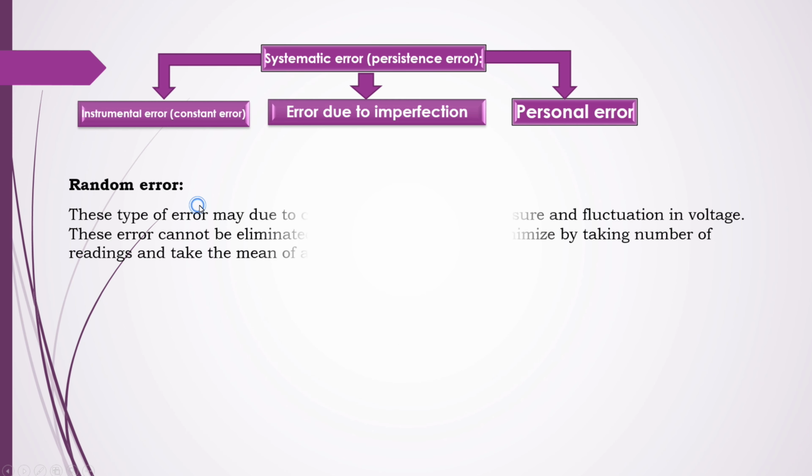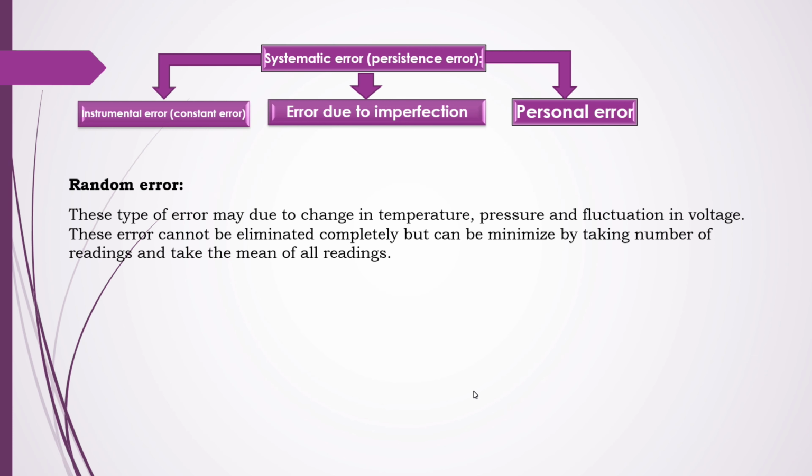In random error, this type of error may be due to a change in temperature, or an unknown reason. Maybe the wind is blowing, or changes in temperature, pressure and fluctuation in the voltage cause such readings. We can term it an unknown type of error. Wind blowing may affect our reading, and that is known as a random error.